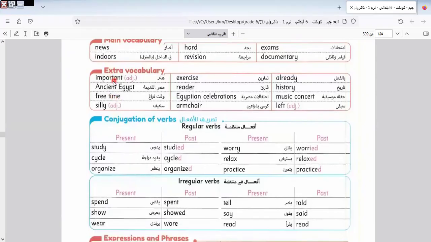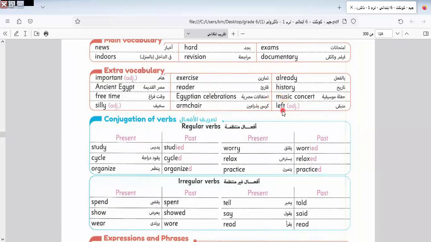Okay, here we have extra vocab like important, ancient, Egypt. Free time means the time that I can do anything, to practice sport, to read, to go out with my friends. This is called free time. Silly, we have here exercise, reader, Egyptian, celebrations, armchair. I think all of us see an armchair in our homes already.